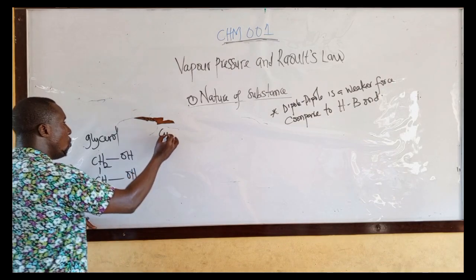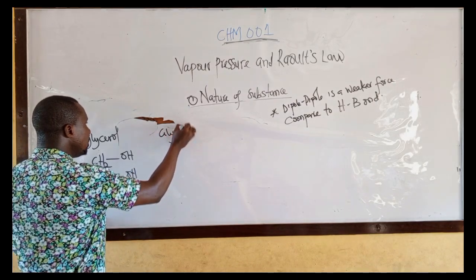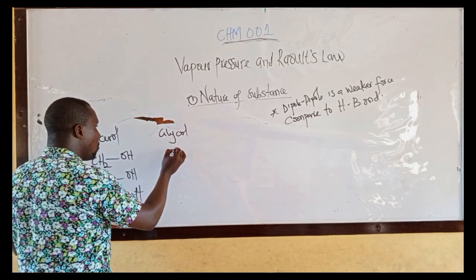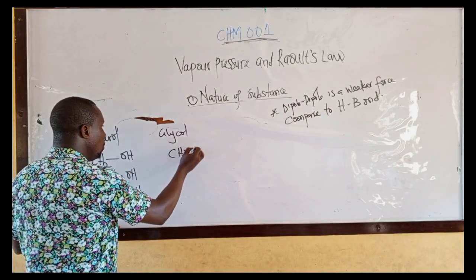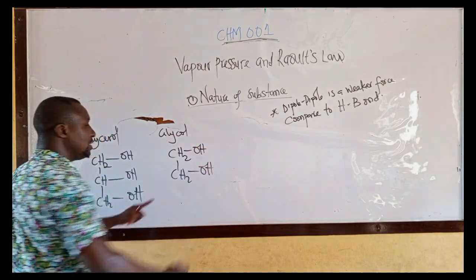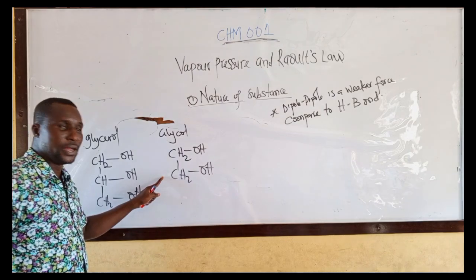You have glycol. This one is used as an antifreeze, that's another topic for another day. Glycol, CH2OH. This one is dihydric alkanol.